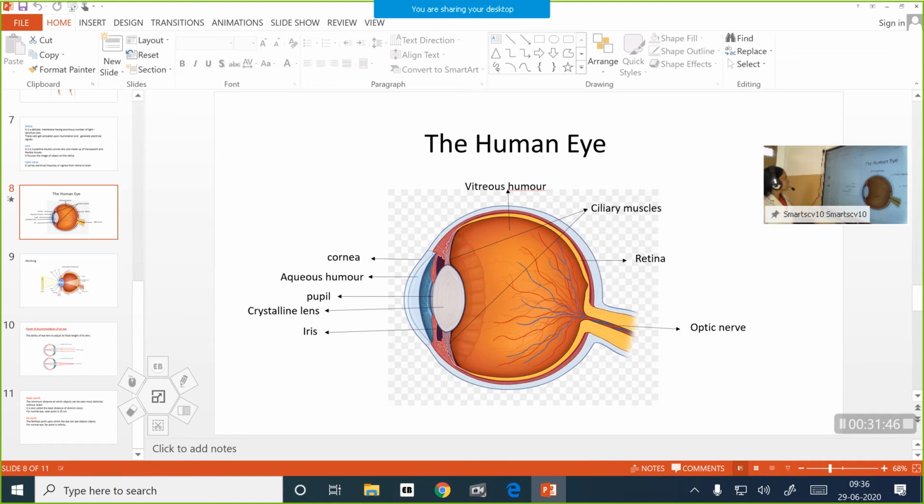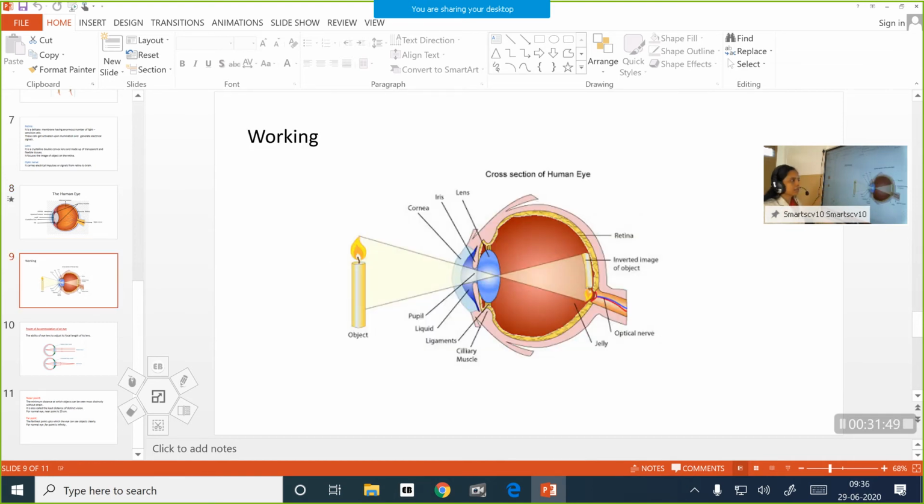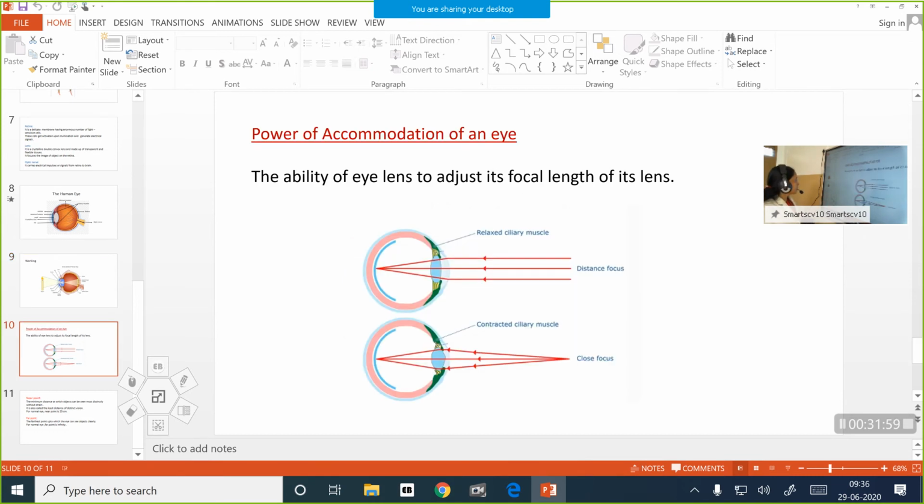And also we have learned the working of the human eye, what is the nature of the image formed inside, and how that message is sent to our brain. And also we have learned power of accommodation. What is power of accommodation? It is the property of the human eye to see both nearby and far away objects by adjusting its focal length. And also we have learned what is near point and far point. For a healthy person, the near point is 25 centimeter, and far point is infinity.